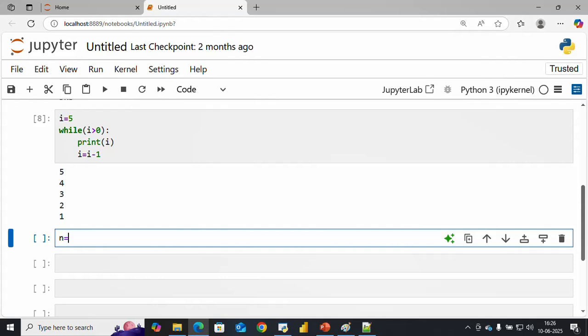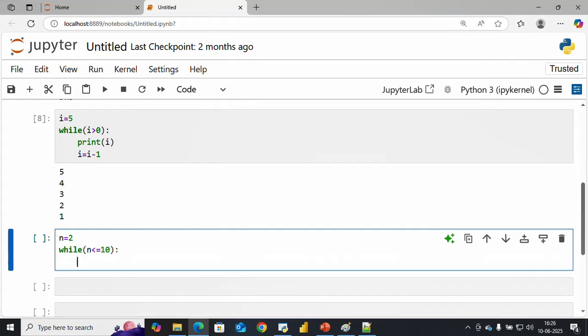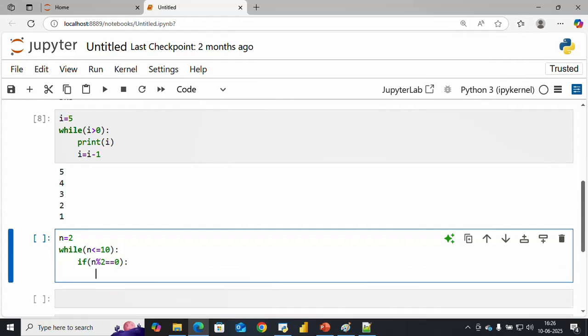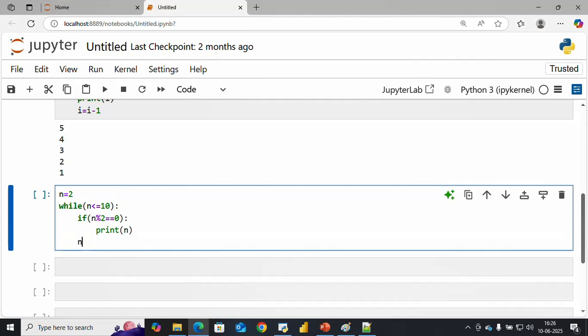Suppose I take n equals to 2, and here I check while n less than equals to 10, because I want 10 numbers, and I check the even-odd condition: if n modulus 2 equals to 0, using the comparison operator, we make sure the number is divisible and the remainder is 0, then I print n, and n equals to n plus 1.